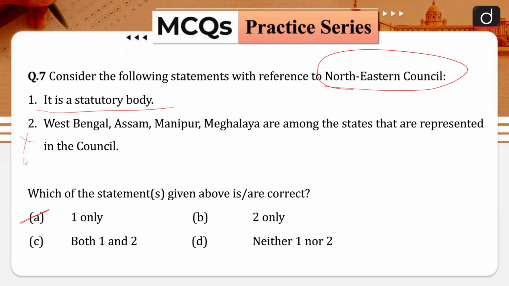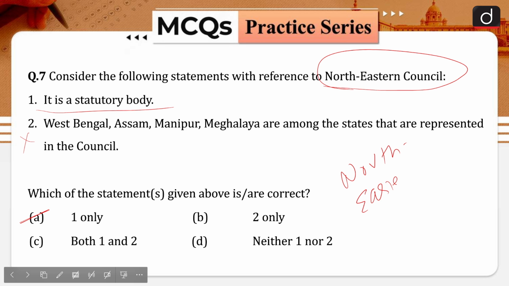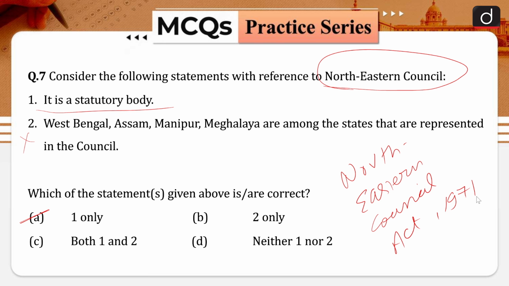It is established by an act of the Parliament, the Northeastern Council Act of 1971, and that is why it is a statutory body. And that is why only one statement is correct, that it is a statutory body.